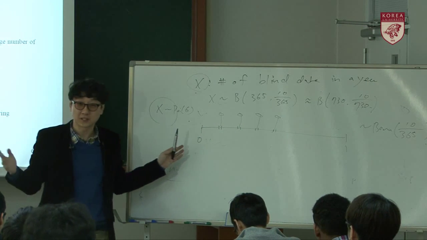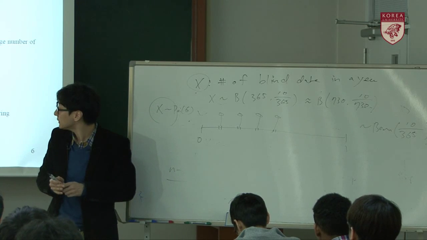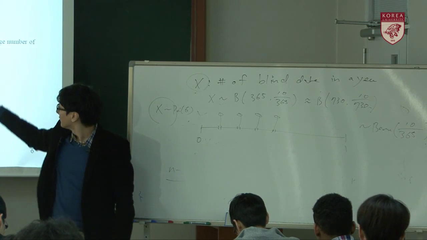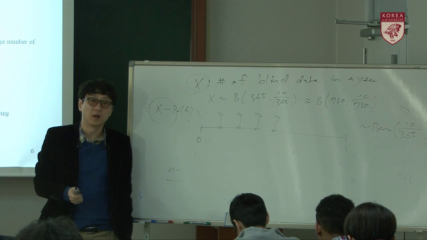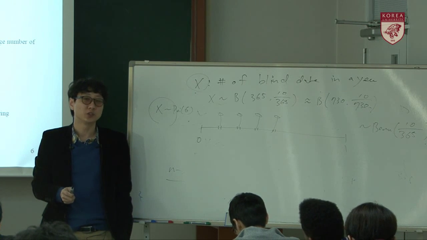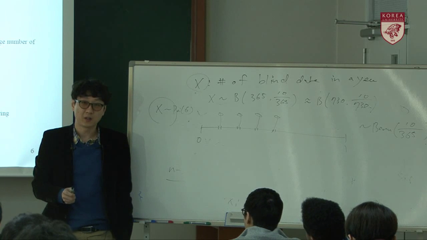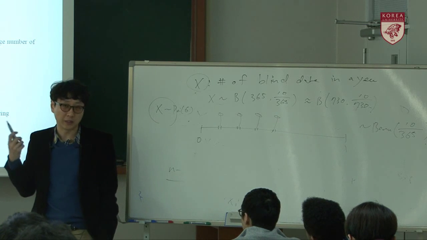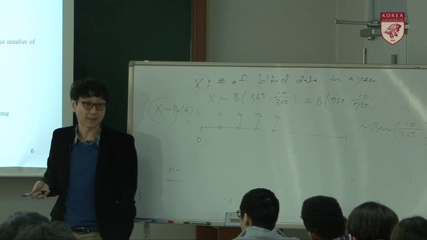So this is the same logic that we used to derive the Poisson random variable. So this Poisson random variable is usually used to model certain arrivals or events, something like that.